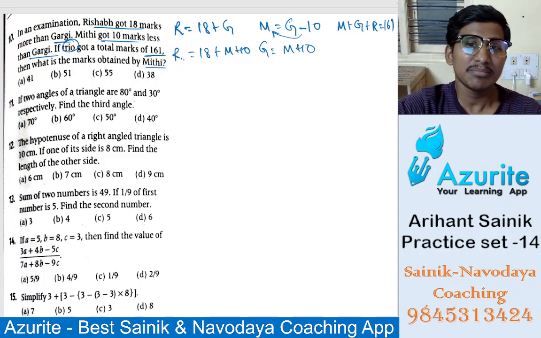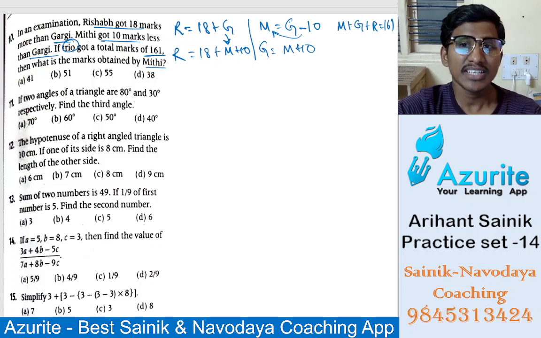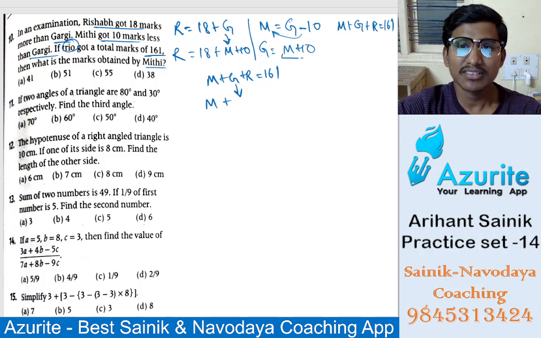Rishabh means this one I wrote here. Understand? So now you write it down. Mithi plus Gargi plus Rishabh is 161. Mithi we need to find. Mithi you keep. Gargi is Mithi plus 10. And then Rishabh is 18 plus Mithi plus 10. Right? And the total is 161.